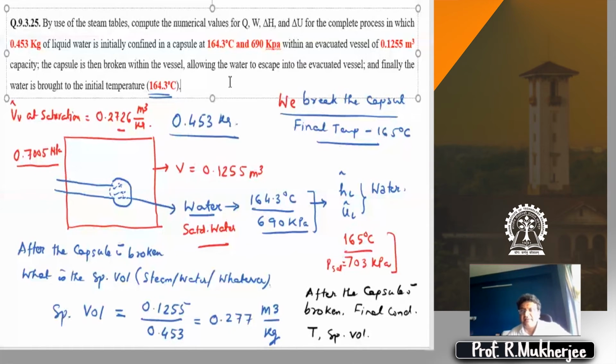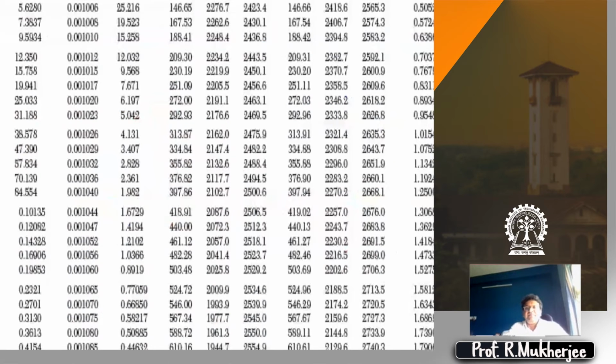Once it is brought back to the same temperature, you now have specific volume data and you have the temperature. Again go back to the same table, right? And now the temperature is again the same, so therefore no problem. And we find that our specific volume is very close to the specific volume of saturated vapor, right?